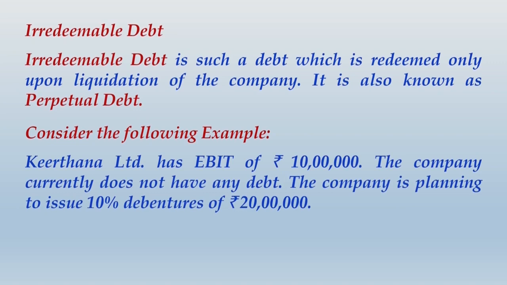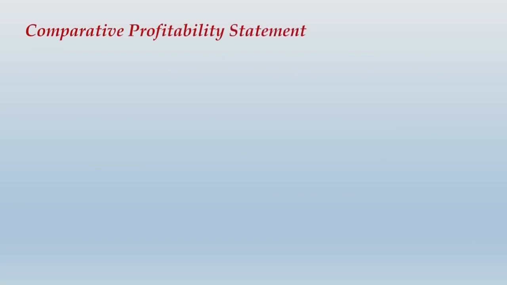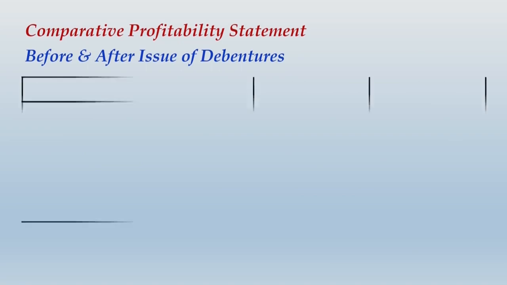The company is planning to issue 10% debentures of rupees 20 lakhs. Tax rate is 30%, and determine the cost of debt for these new debentures. And we are required to find the cost of debt for these new debentures that Kirtana Limited has issued. So let us do one thing. Let us first make some calculations. We make comparative profitability statement before and after issue of debentures.